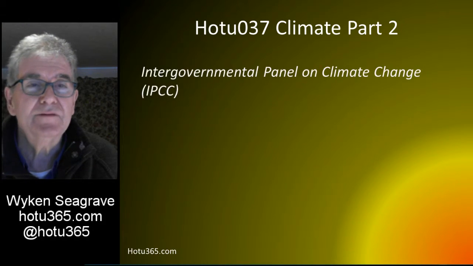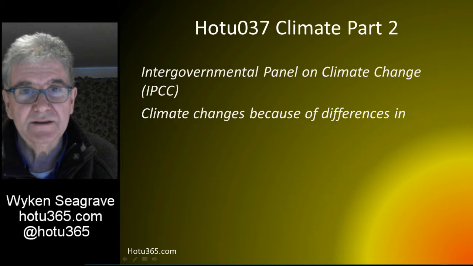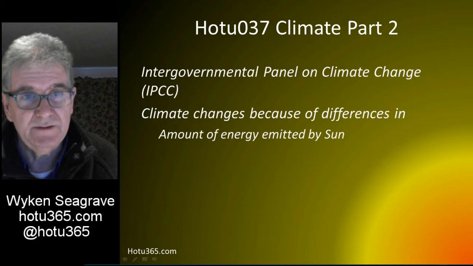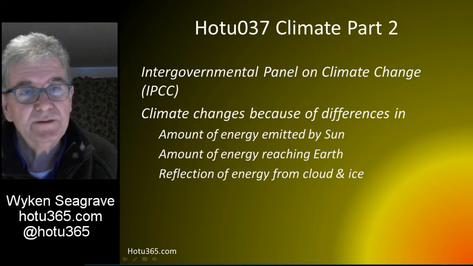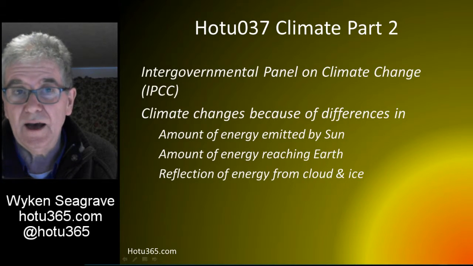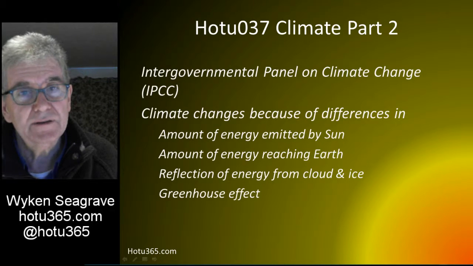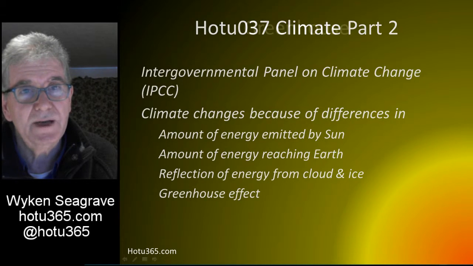So today we're going to complete our discussion, a brief discussion about the climate. And we saw last time that the Intergovernmental Panel on Climate Change said that there were four main reasons why the Earth's climate changes. It changes because of differences in the amount of energy emitted by the sun, the amount of energy reaching the Earth, the amount of reflection of energy from cloud and ice, which we saw last time was called albedo, and finally because of the greenhouse effect. And it's the greenhouse effect that I'm going to talk about.